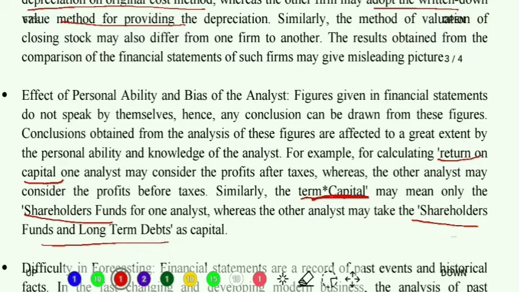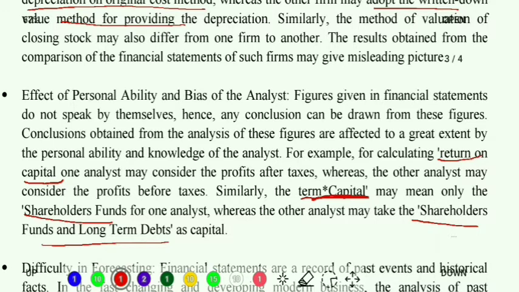Suppose you are the analyst and I am the analyst. You consider capital only to be the shareholders fund, meaning only the equity share capital and the preference share capital you consider as capital. But when I am doing the analysis, I think that no, the debt capital should also be considered as the capital of the company. So I take equity shares, preference shares, and the debentures value while calculating the capital amount. Don't you think we both have different perceptions, different viewpoints on the same items? So this is how the analysis is affected.